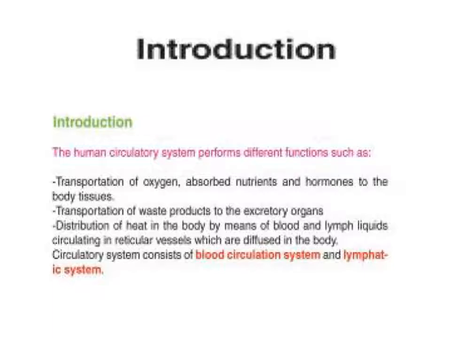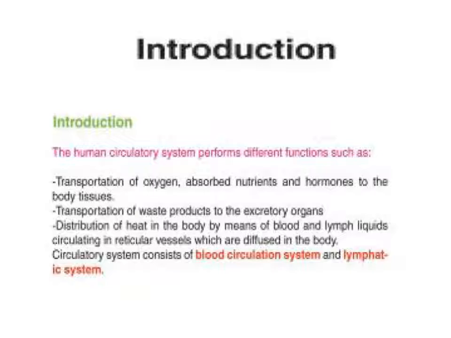The human circulatory system performs different functions. What are the functions performed by the circulatory system?